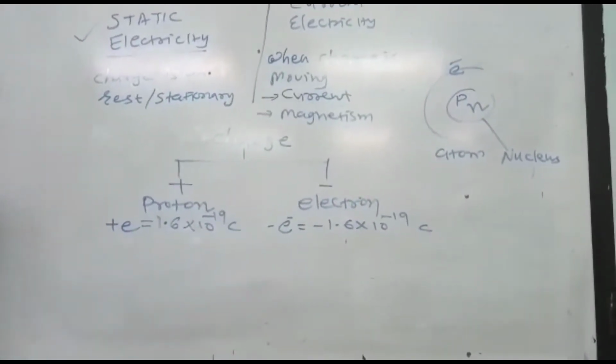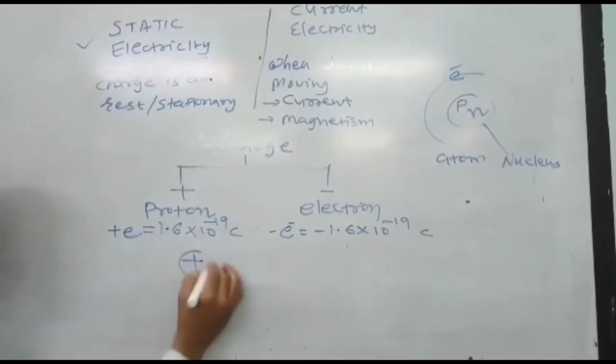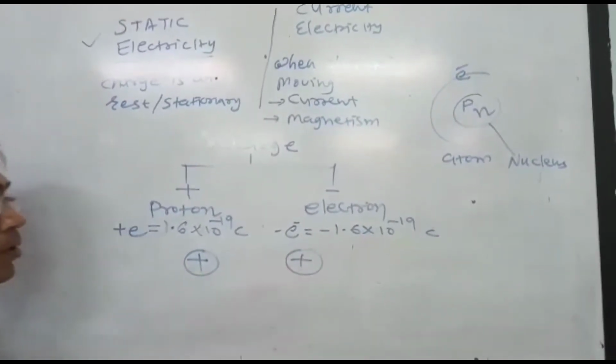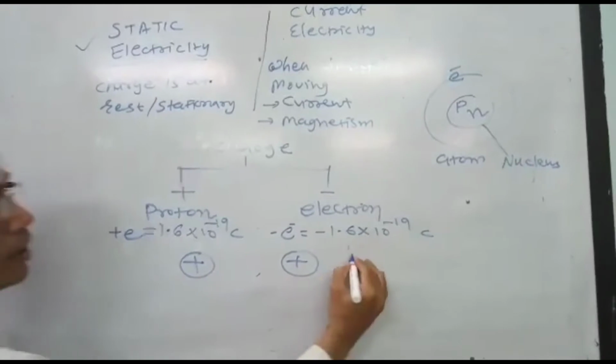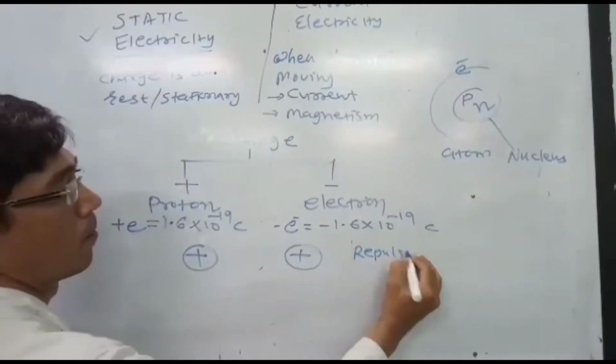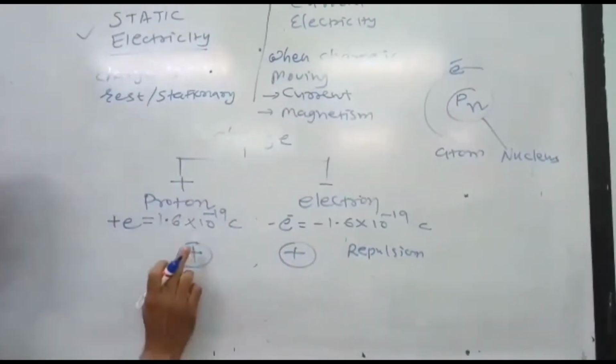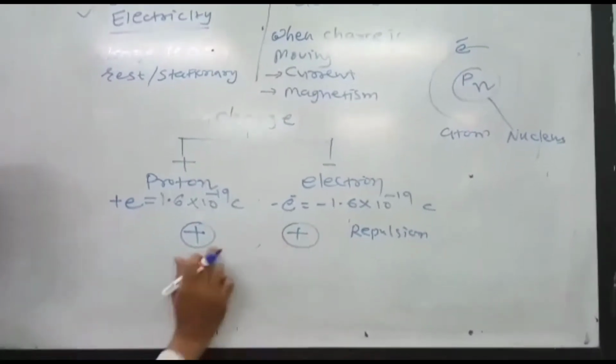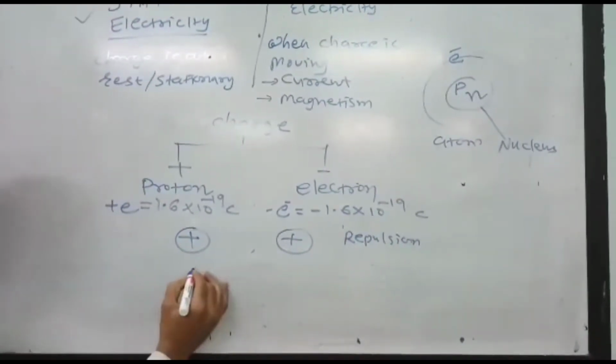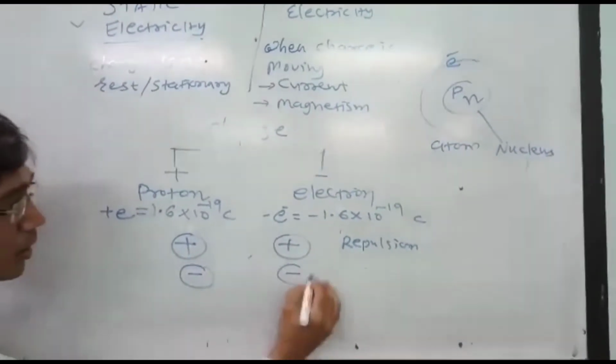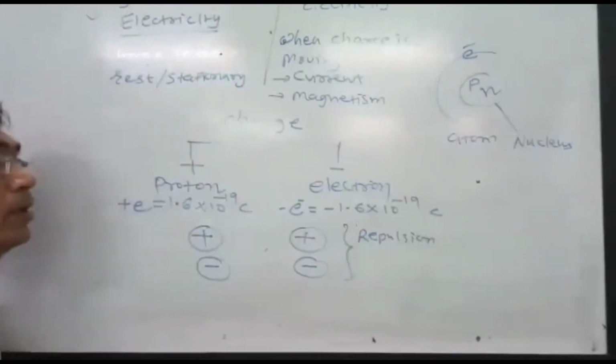Now between same charges, repulsion takes place. If you take a plus q charge and a plus q charge, then repulsion takes place. In the same way, if you take a negative charge and a negative charge, then also repulsion takes place.